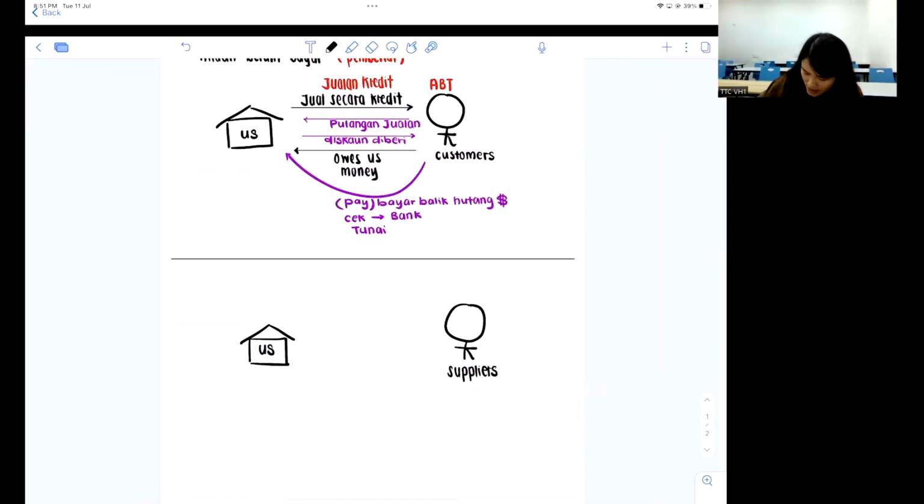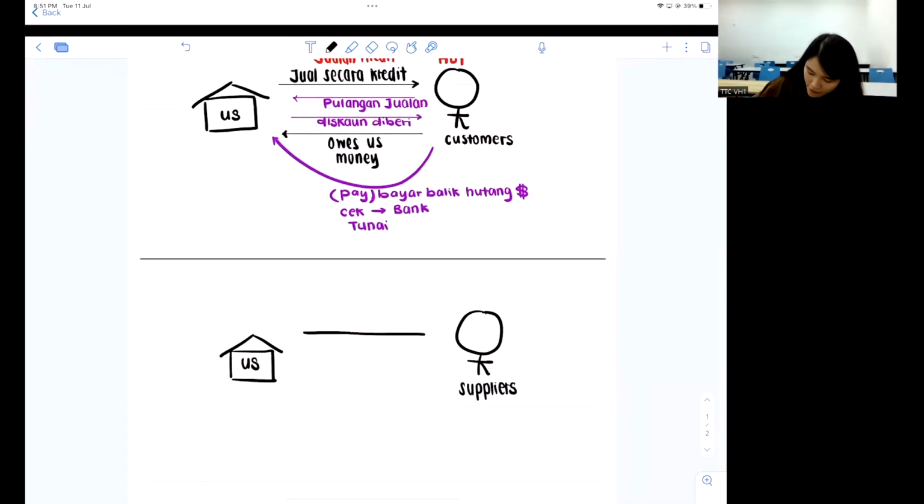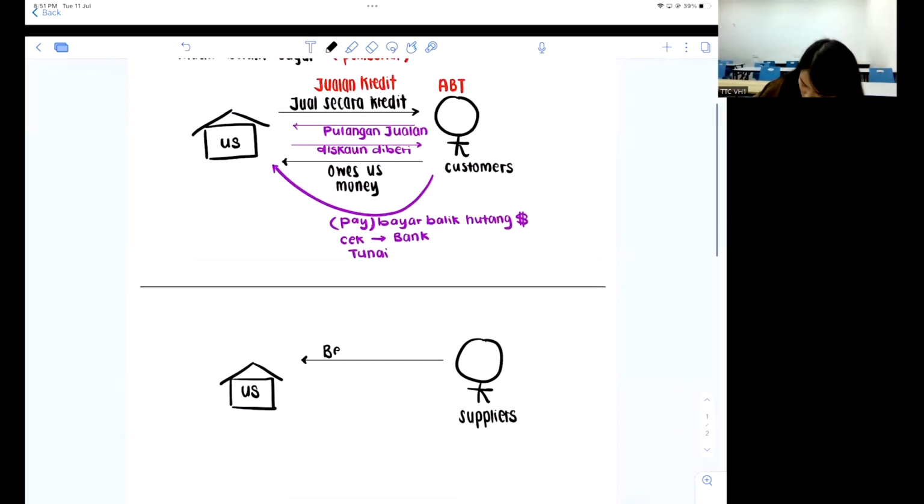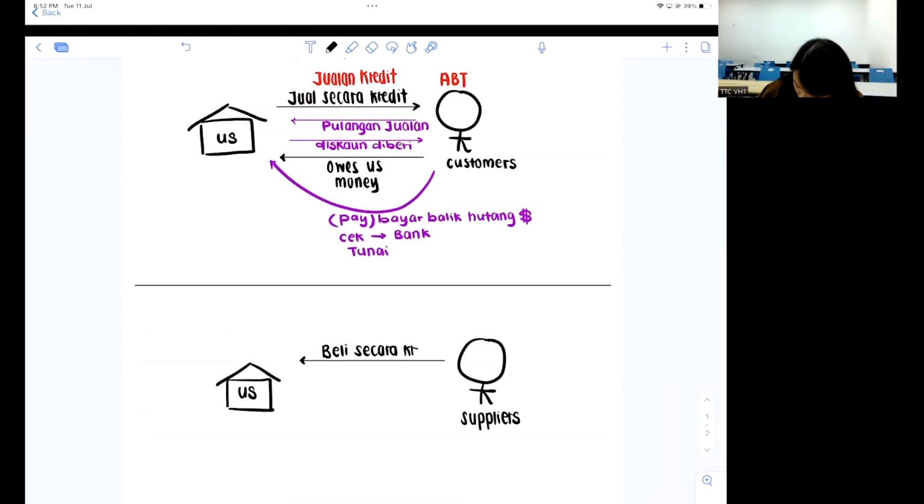And the house is still us. Okay, now the transaction that happened now, the arrow shall be from the supplier to us. Why? We decided that we want to take stocks from them. We want to buy from them. And then we call this the beli secara credit. So since it is beli secara credit, the formal term for it, we call it belian credit.